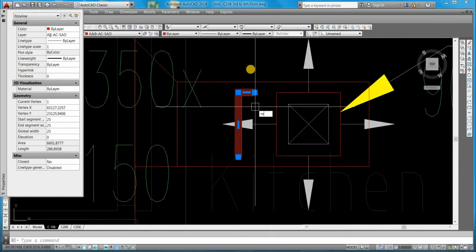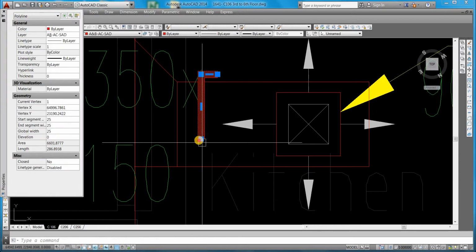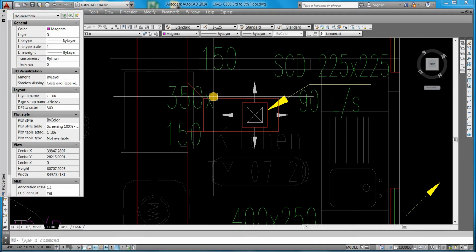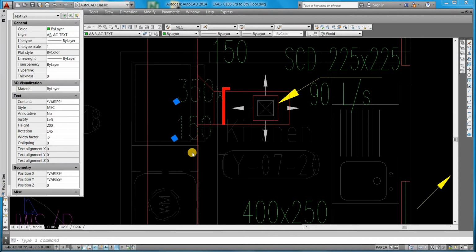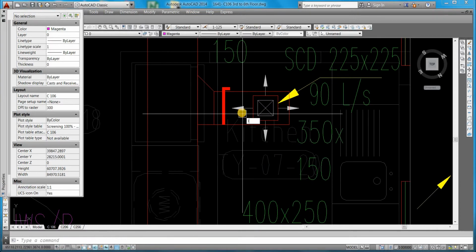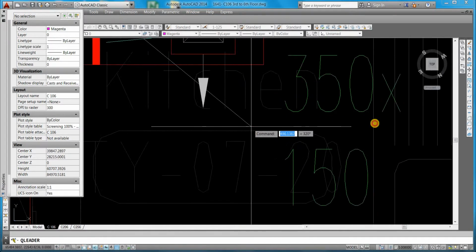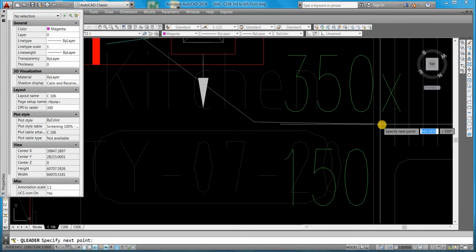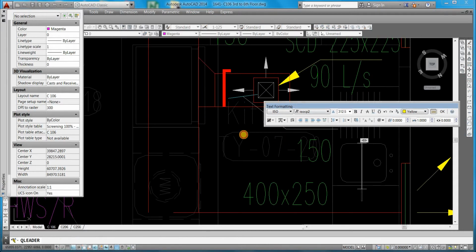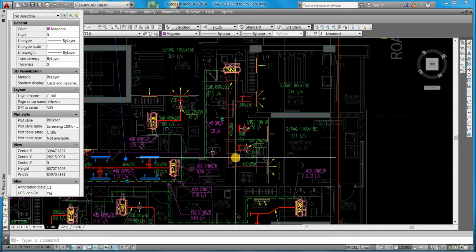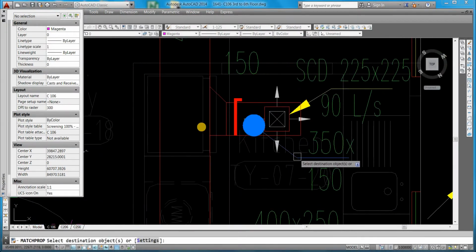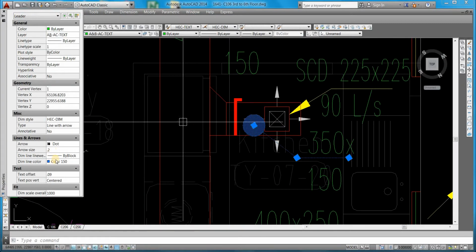Okay. This one, undo. This text I will keep here. I will make one arrow mark here. Match property somewhere. It's looking very big.